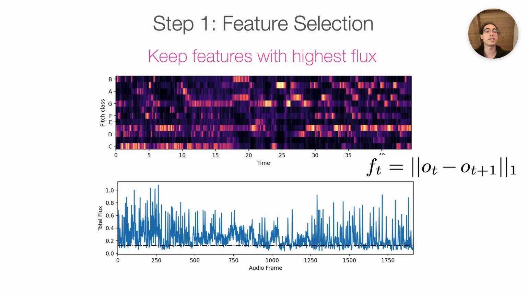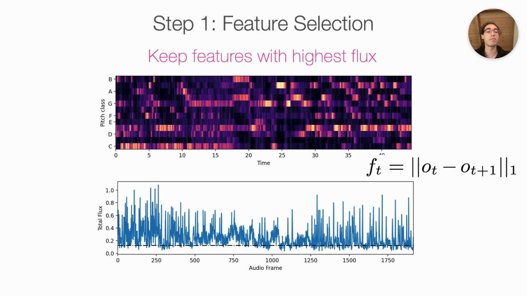The first step in DSDTW is to select a subset of features that contain prominent timing cues. The top figure in this slide shows a sequence of chroma features in a recording. To select the subset of features containing prominent timing cues, we calculate the total flux in each audio frame, which is simply the L1 distance between 2 consecutive feature vectors. The bottom plot shows the chroma flux for an excerpt of the music.